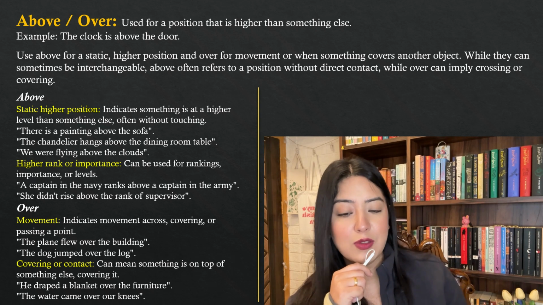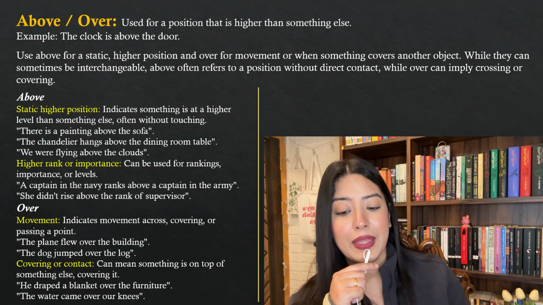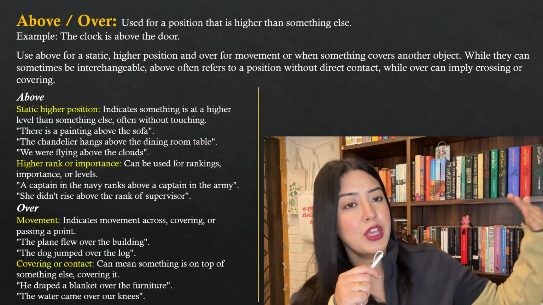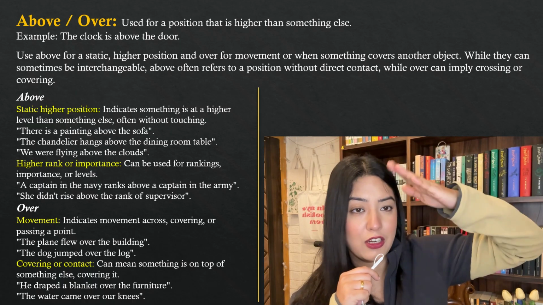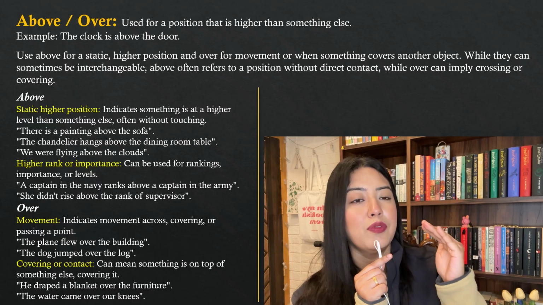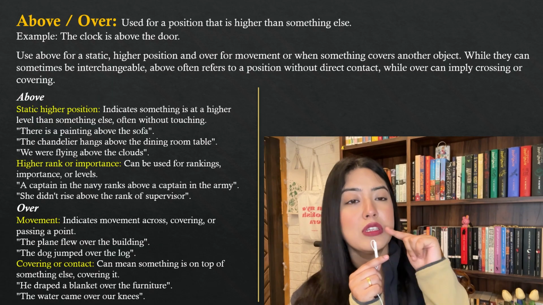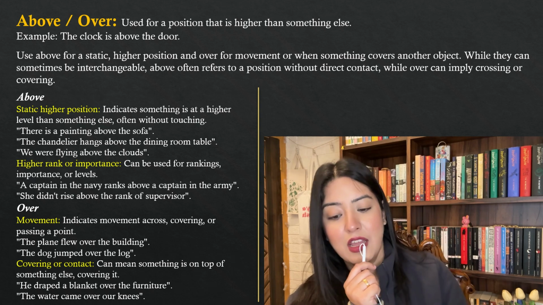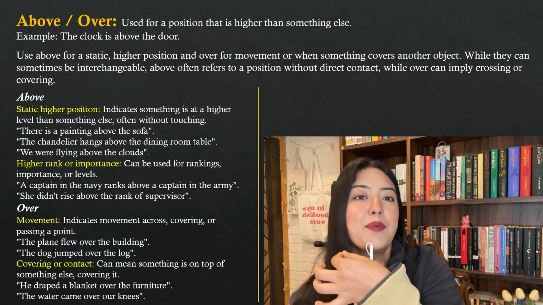And over is used when there is movement. I said above can be static, but over always has movement. It indicates movement across, covering, or passing a point. That is, you're going across something, you are actually covering something, that is, you're directly in contact and covering something, or you're passing a point. This is a building, and this is the point, and the plane is just passing over the building. You're just passing a point. The plane flew over the building. The dog jumped over the log. If this is the log, the dog just jumped over it. You're crossing a point over it.